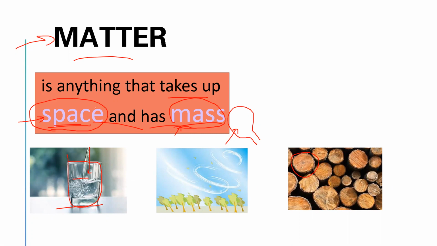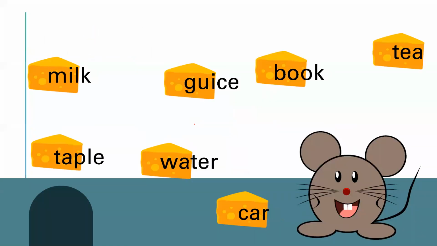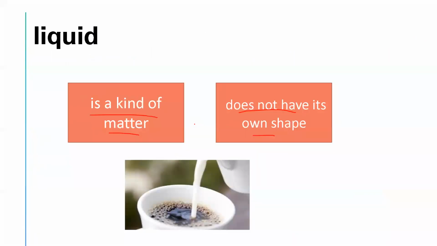Gas takes up space and has mass. True. Thanks a lot, honey. So liquids have mass and take up space. Liquids don't have a shape of their own.